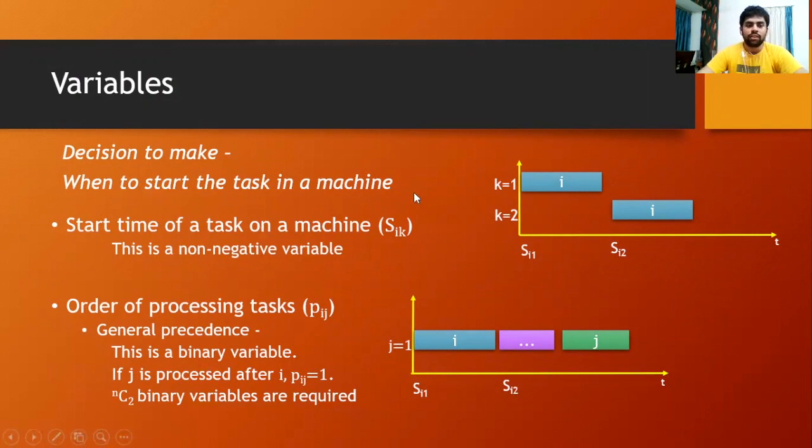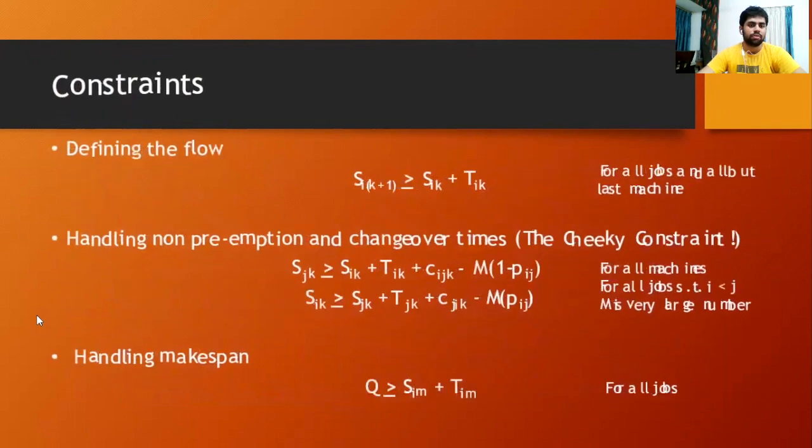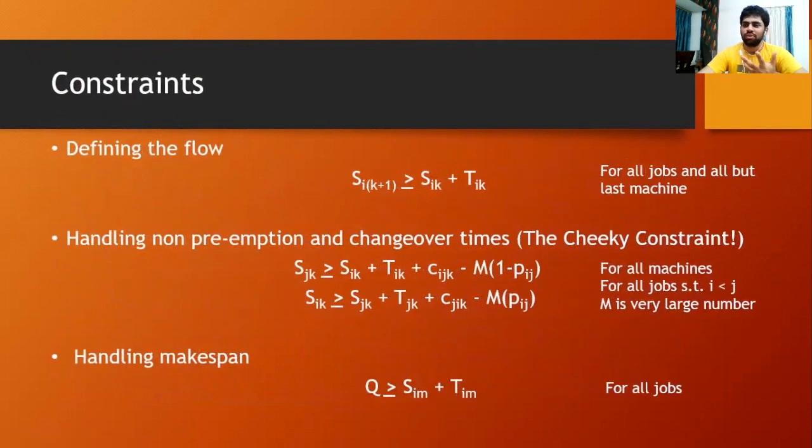So after defining these decision variables, now let's get into the constraints. Why are we applying constraints? Because we know computers are dumb and we need to explain everything to them in terms of algebraic equations, which we call constraints, or inequalities rather. First we have the expression for defining the flow. It says Sik+1 is greater than or equal to Sik plus Tik. What does this mean? Sik is the starting point of job I on machine K. Tik is the process time.